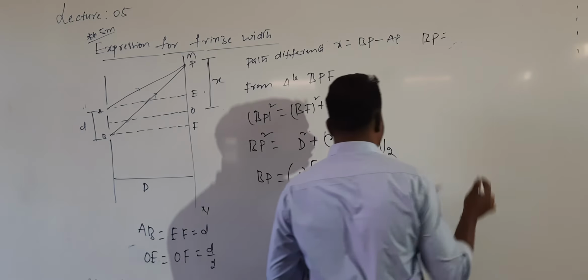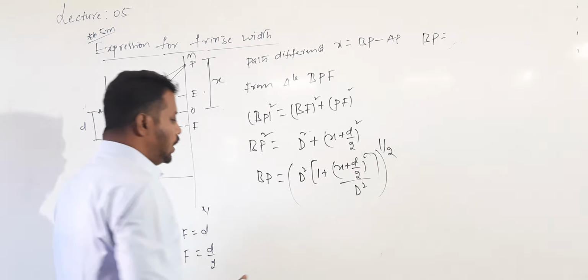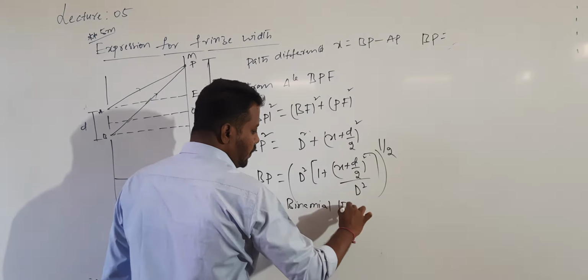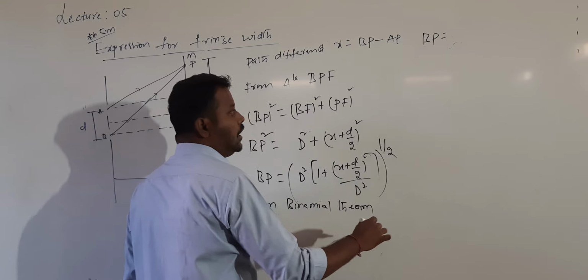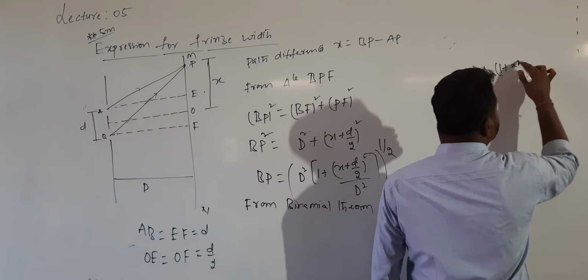BP value is equal to, and here we will use the binomial theorem. Actually, you know what the binomial theorem is now. I will write (1 plus x) whole power n.